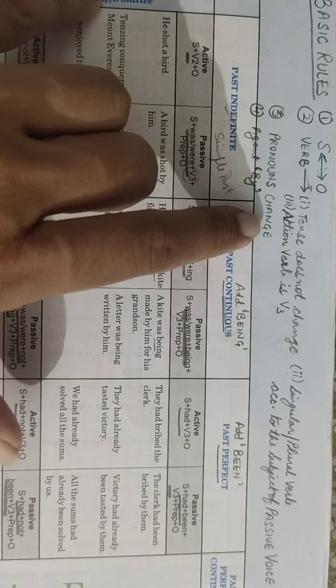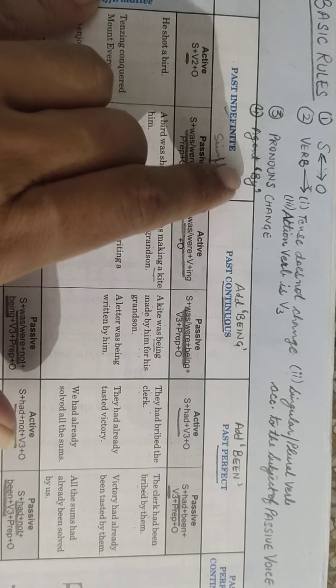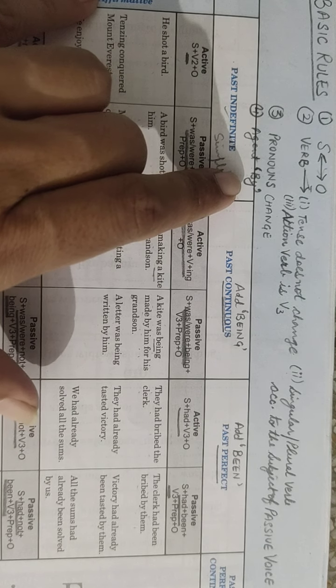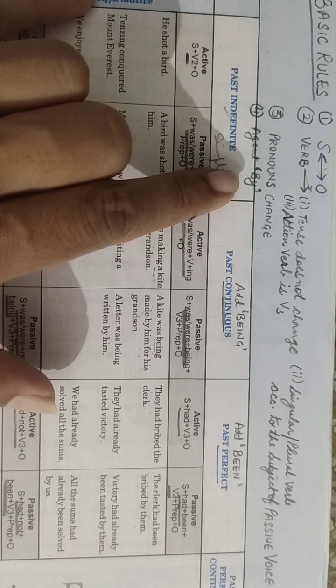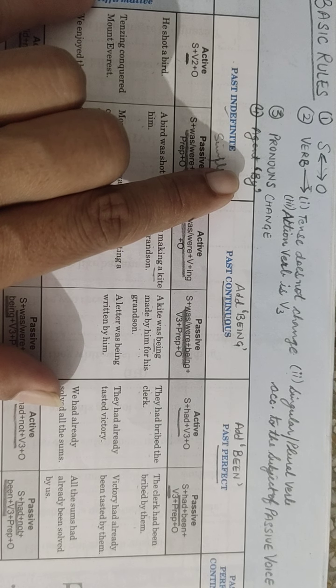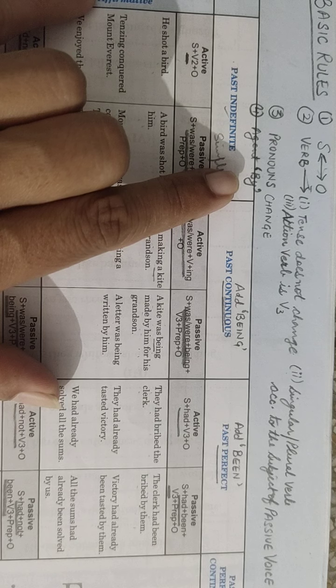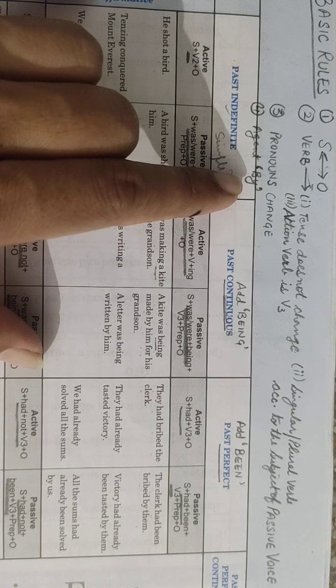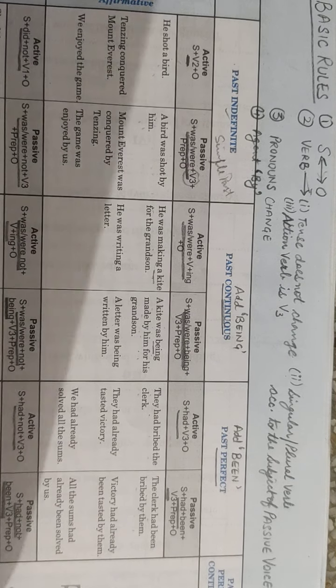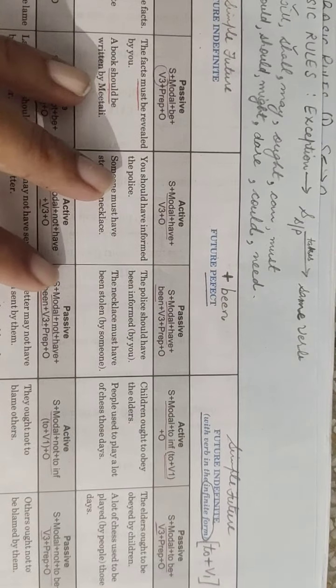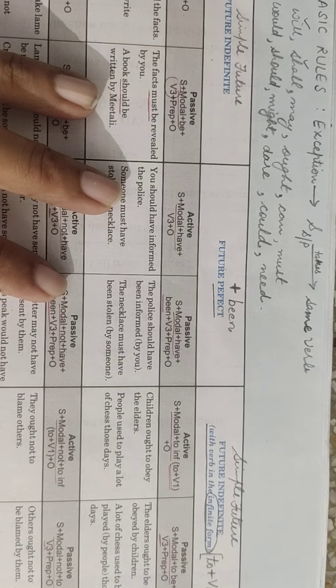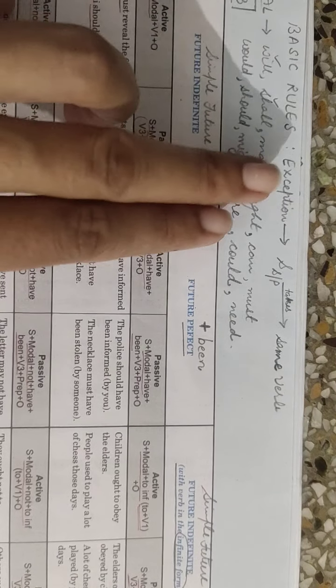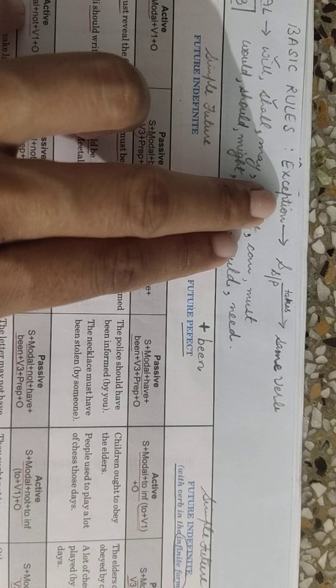Then comes the changes in the pronouns, and then comes an agent towards the end, which takes the word by before it. However, when you take up the same topic, active passive, for future tense verbs, there is one exception for the verb rules.